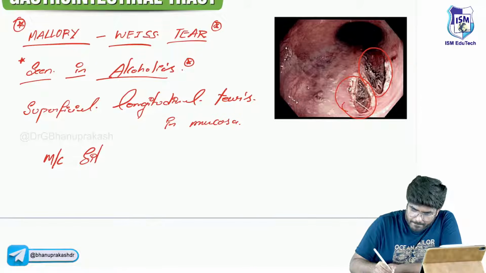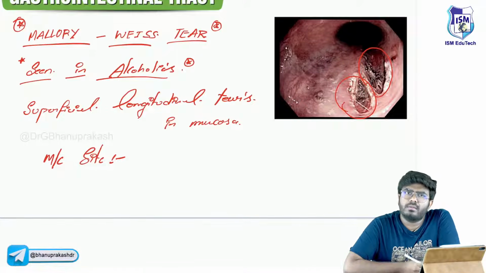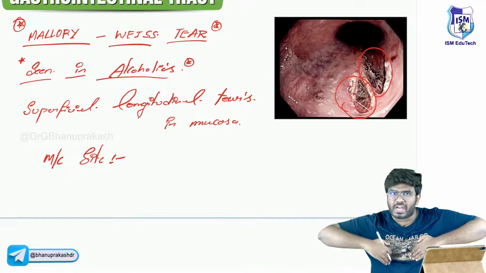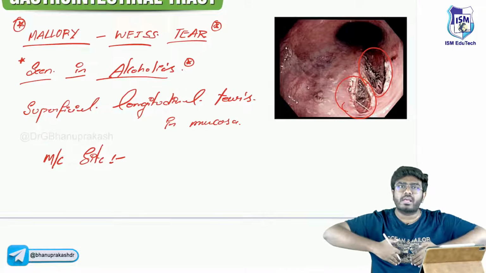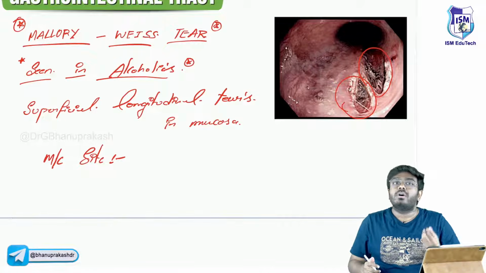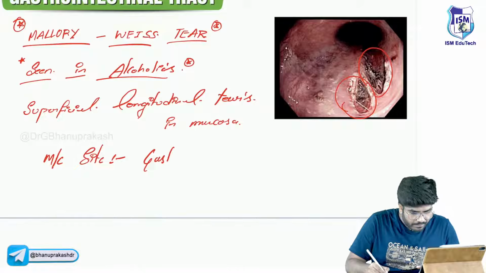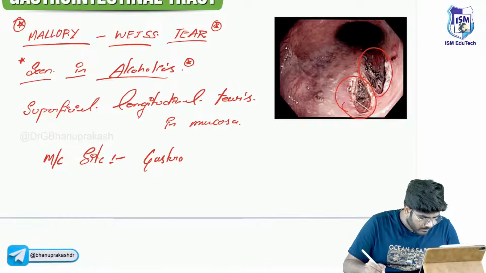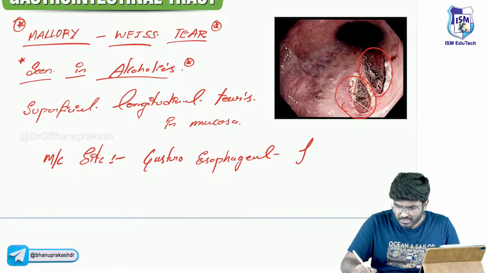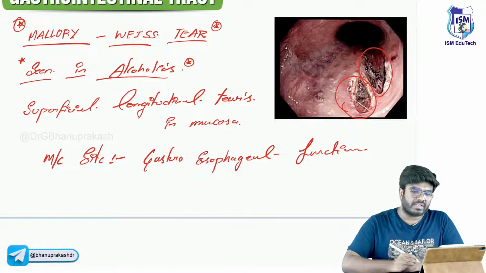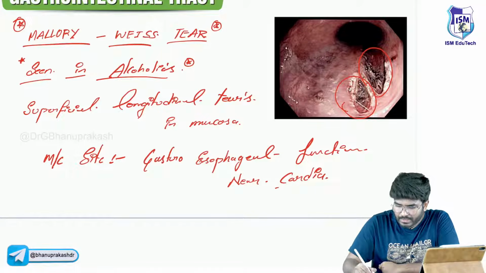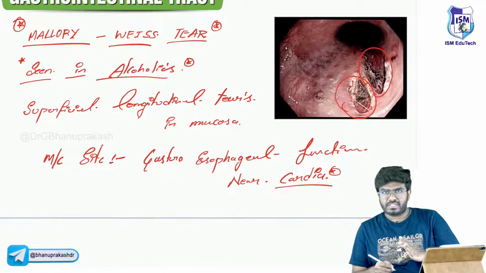What is the most common site that they can ask you? The most common site is going to be the lower one third of the esophagus near the gastroesophageal junction. The lower esophagus is most commonly affected. With such a high velocity, when these food particles enter the esophagus, high pressure is going to be there. So the most common site is the gastroesophageal junction near the cardia. Cardia is a part of the stomach, I will show you later.